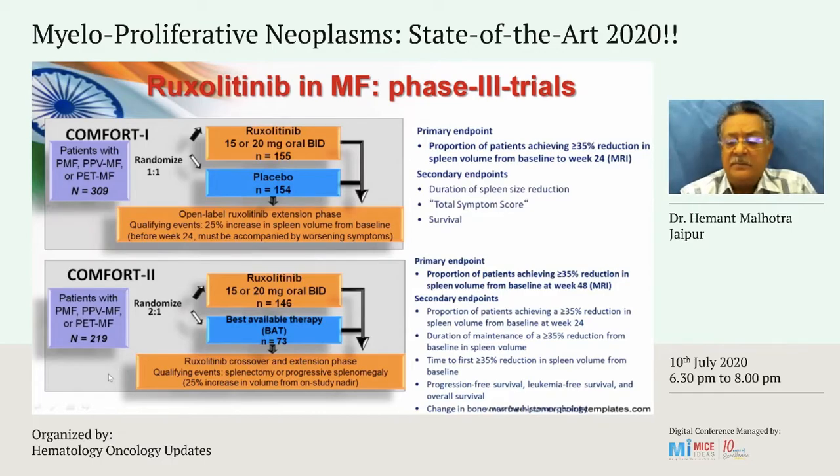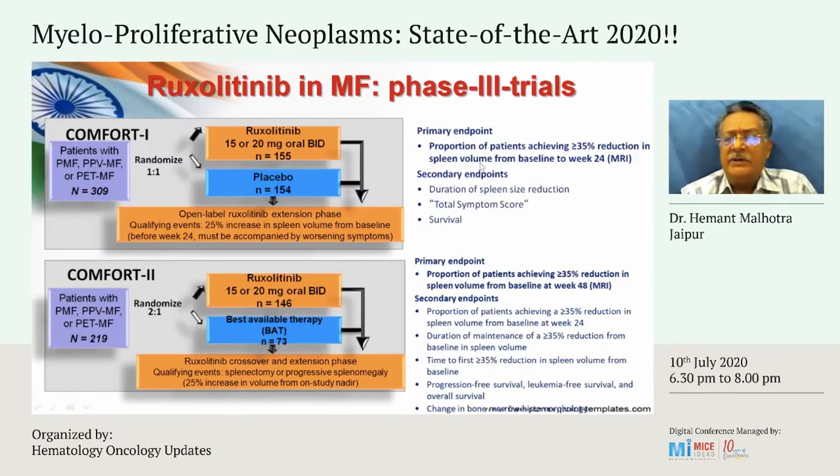talked about. A crossover was permitted, and 3 years down the line, almost all patients in the control arm had switched over to ruxolitinib. So you can imagine that it is difficult to estimate overall survivals when a crossover is built into the study.